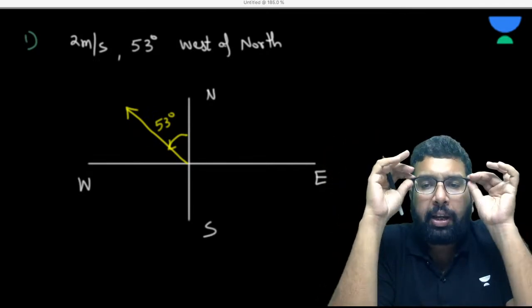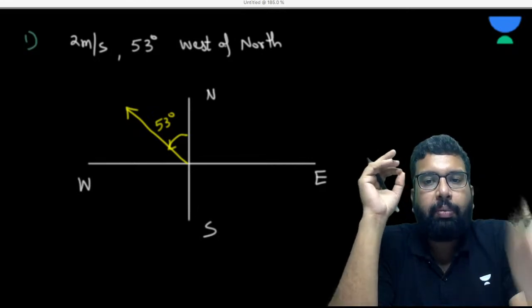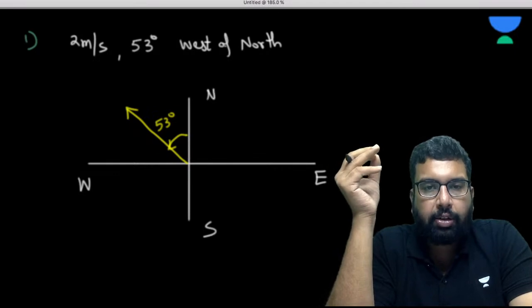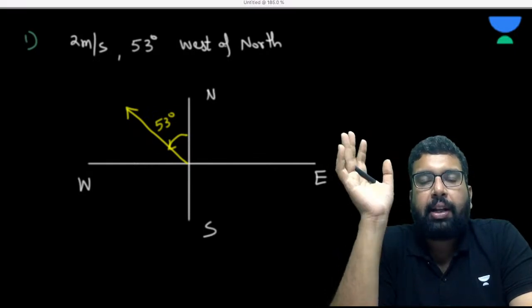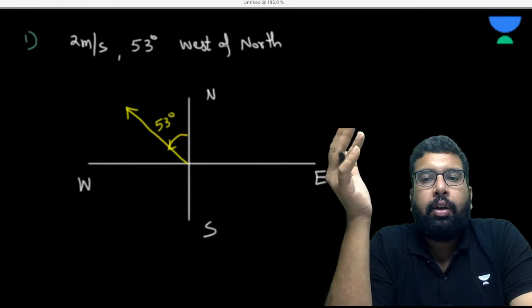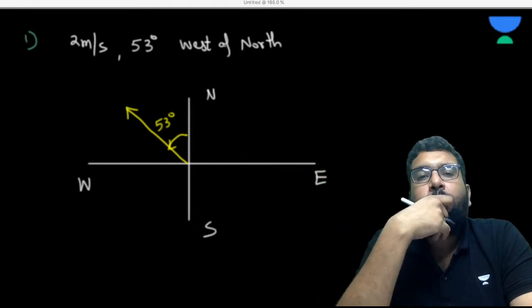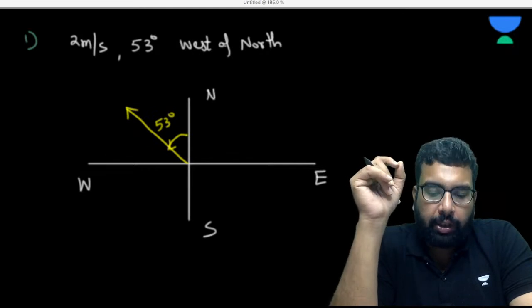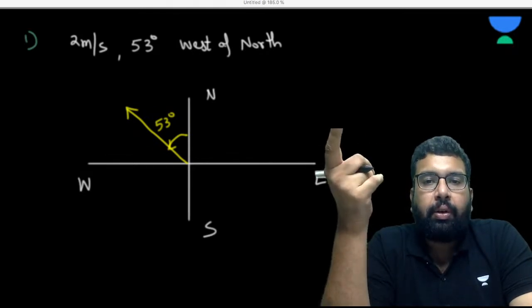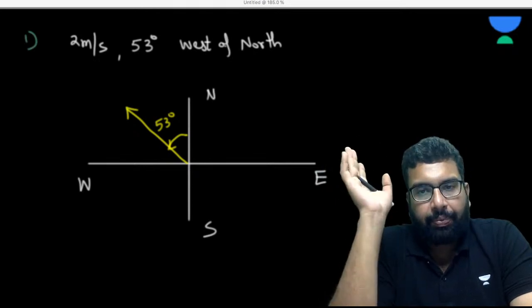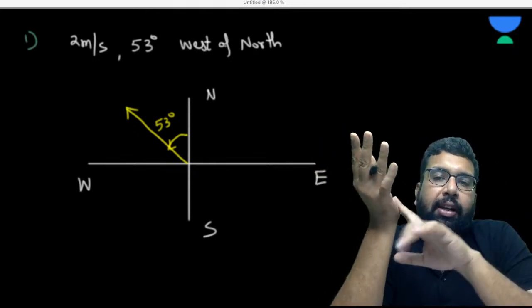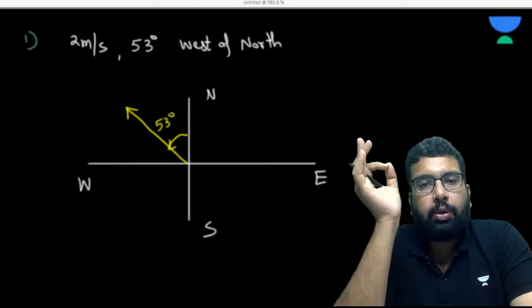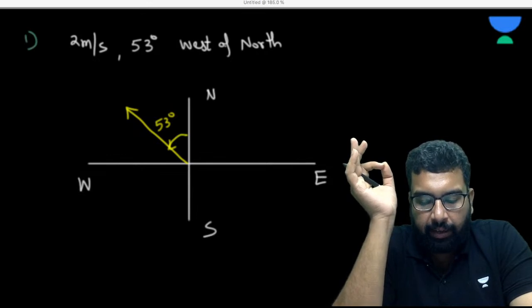From here I'll be assuming that you will be able to represent the vector completely and correctly, and see its direction. So, 2 meter per second is a vector, 53 degree west of north. How do we understand this is not a speed but a velocity? Because magnitude and direction both are there, so definitely it is a vector. A vector is something which has direction, magnitude, and obeys the laws of vector addition.